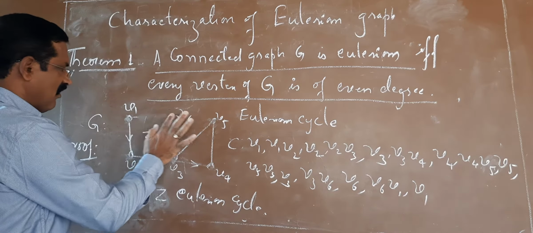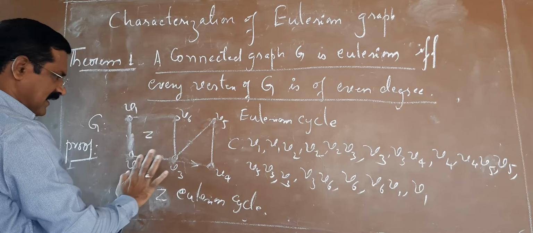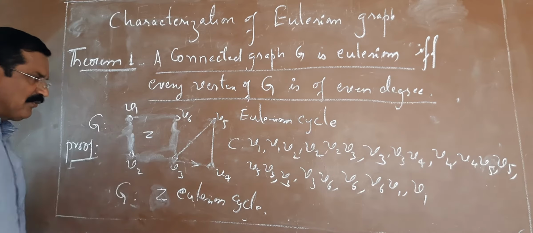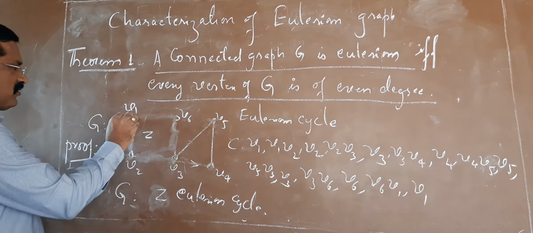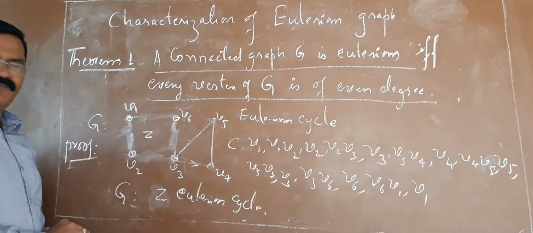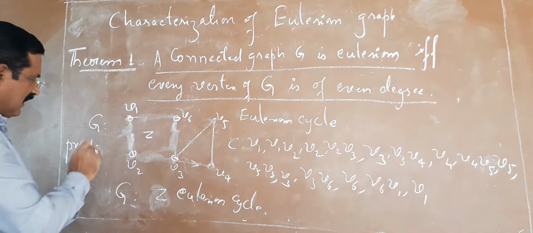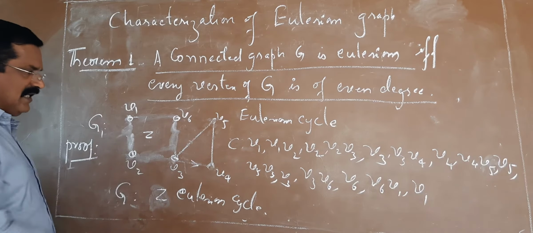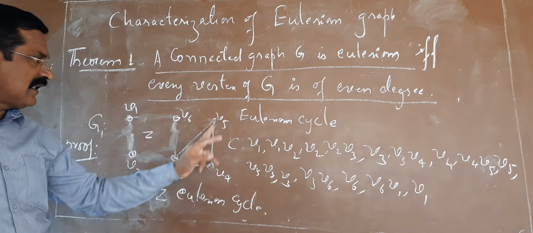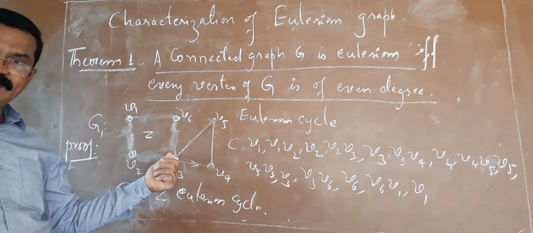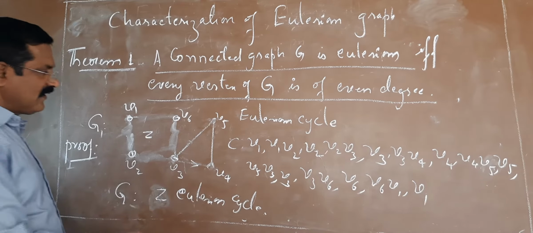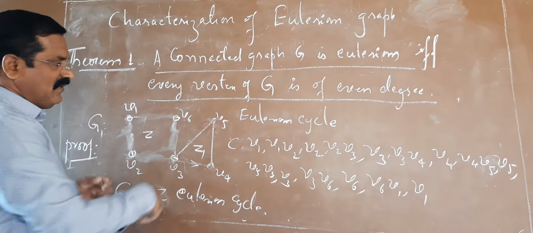Deleting the edges of this cycle Z, then what happens? We get a spanning subgraph. Spanning subgraph means it contains all vertices as that of G, but only if edges are deleted. It contains a spanning subgraph, say G1. Again, still the degree of every vertex is at least 2. After deleting those edges, again the degree of every vertex is 2. It implies there exists another cycle, say Z1.